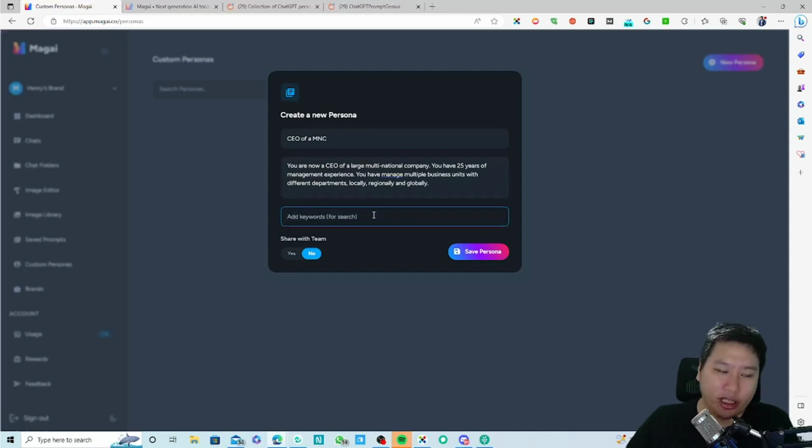And then on top of that, you can add in some keywords, I guess. I don't actually know what this is yet, because Magai is quite a new tool out in the market.